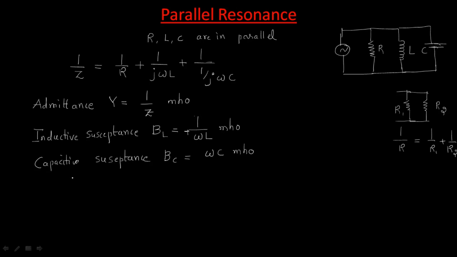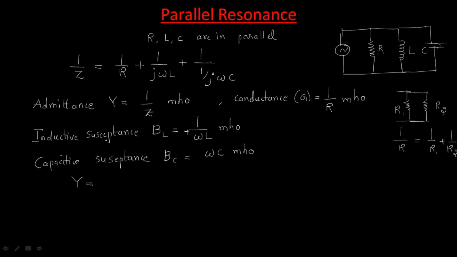So directly we get Y equal to 1 by R. Already you know that conductance, represented with G, is simply 1 by R. These units are also mho.